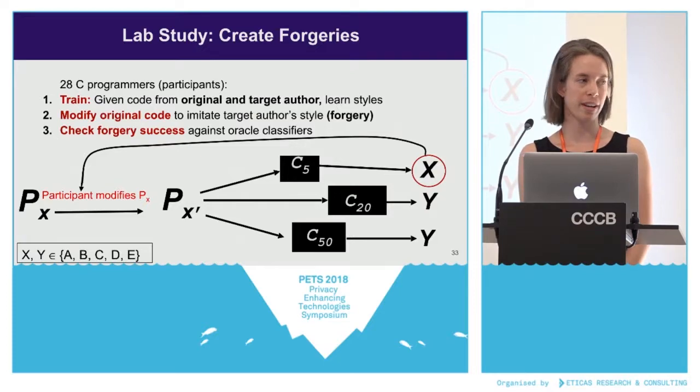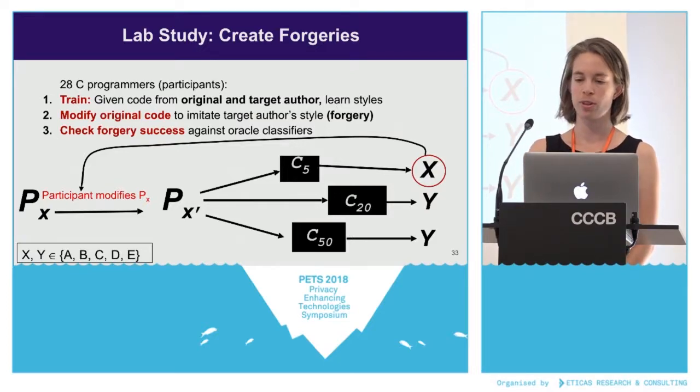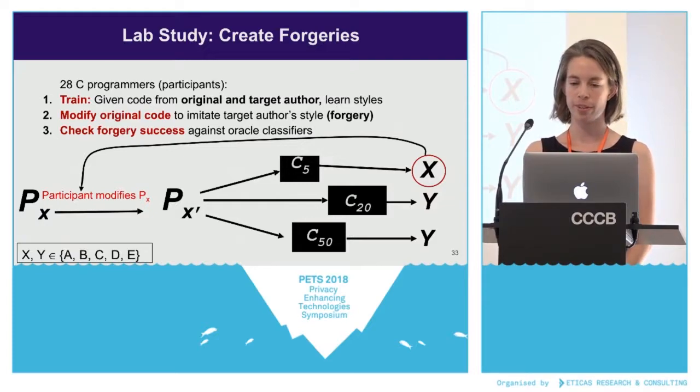And the only information they gained was what the classification decision was. They didn't know anything about how the classifier worked or why their forgery succeeded or failed. This isn't necessarily something that would exist for all adversaries, but in designing our study, we thought this might motivate our participants to continue trying to fool the classifiers.